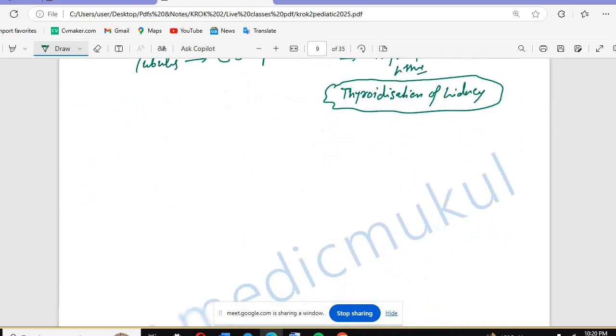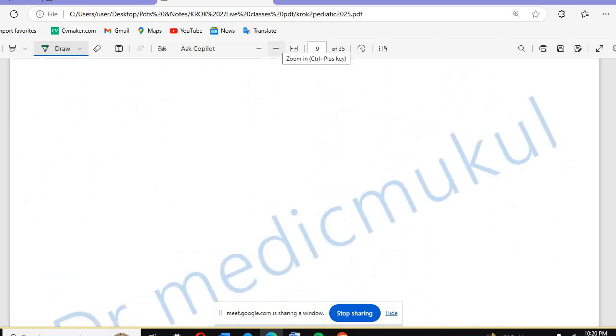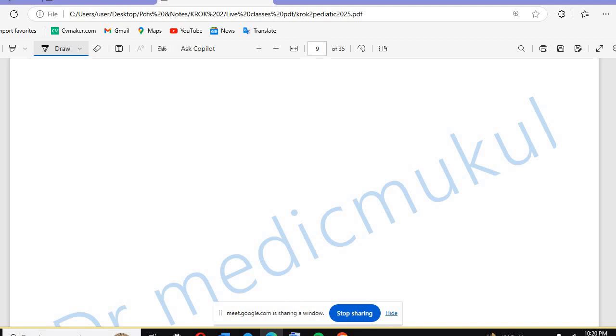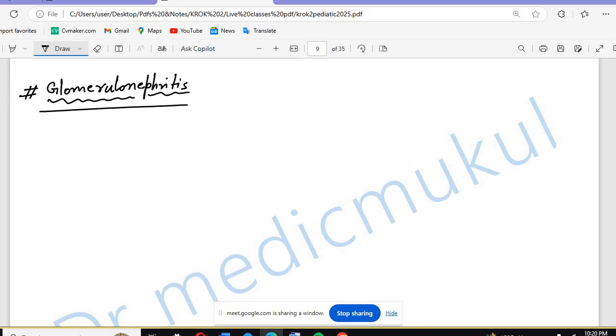Okay. After pyelonephritis, there is one more disorder of the kidney, that is GMN, glomerulonephritis. I told you already that if the patient has pyelonephritis, there will be WBC casts.